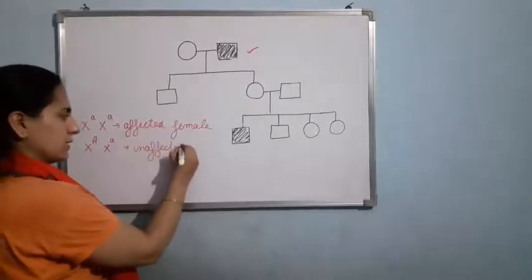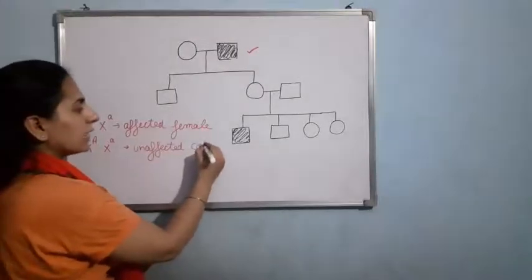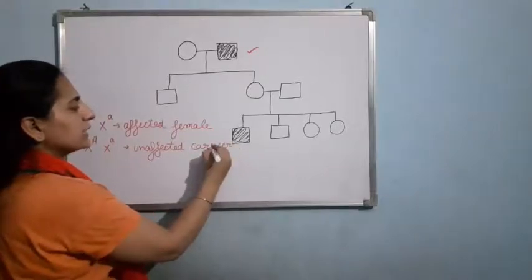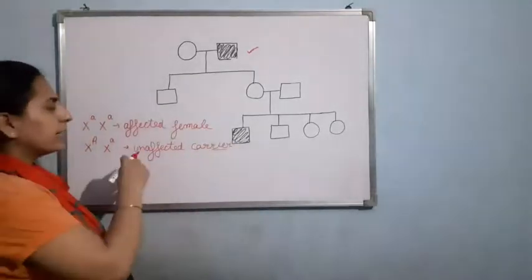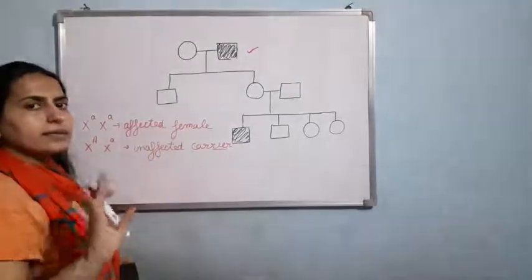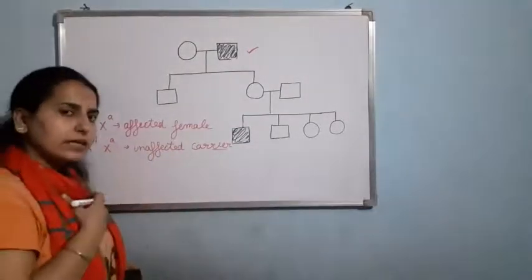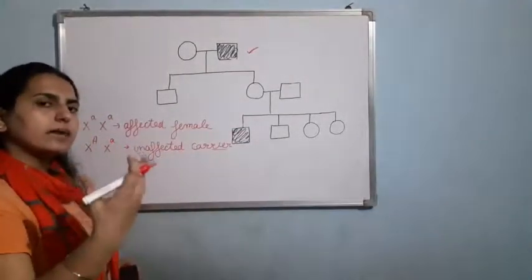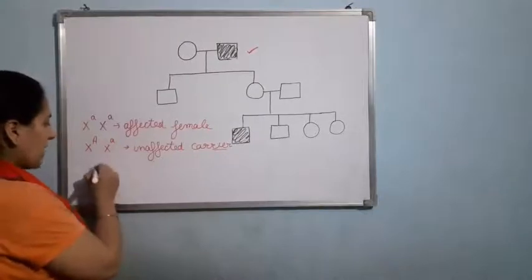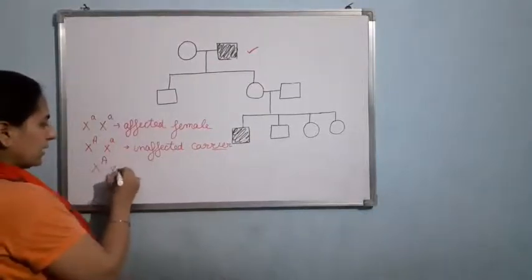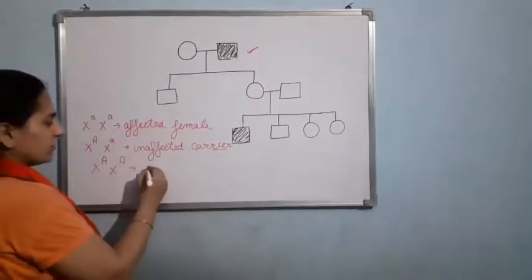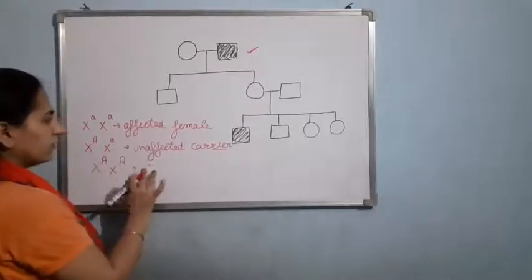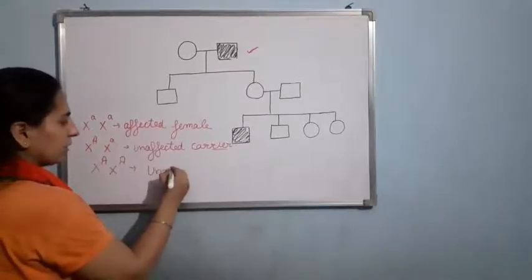But yes, it will be a carrier. It can transfer the disease to the baby, but she is not having the disease. She can act as a carrier. Now next I am having X capital A X capital A. This will be unaffected female. Am I clear?